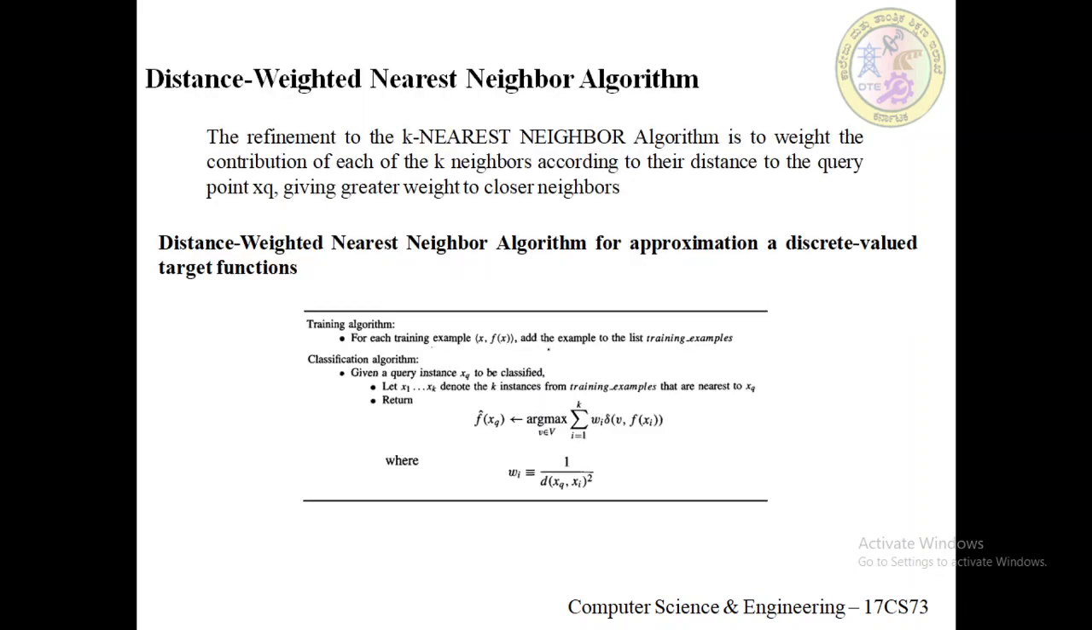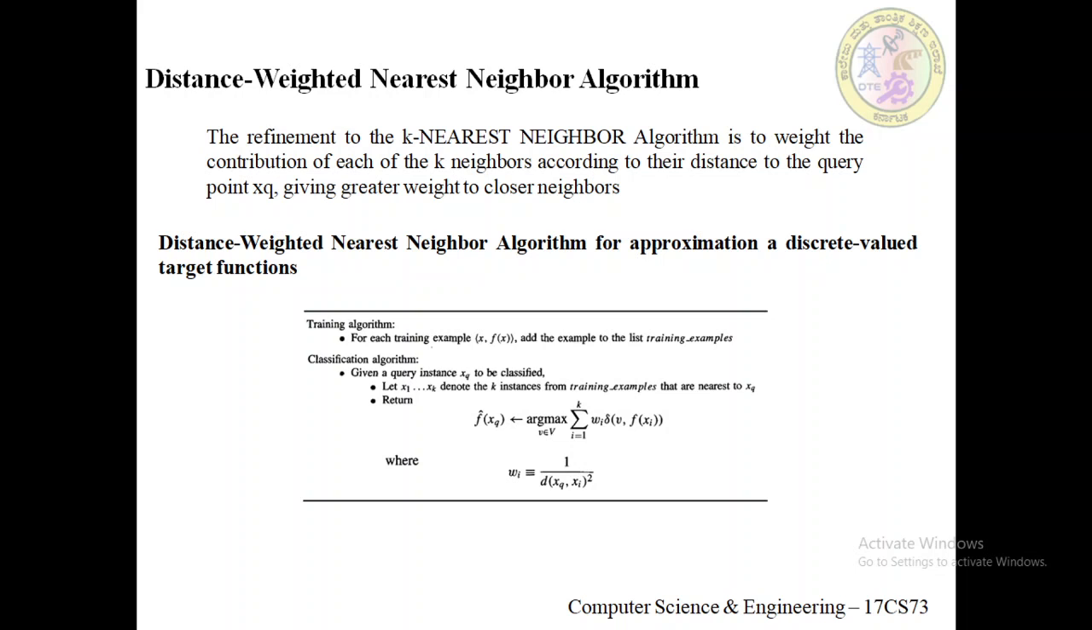Now let's check the next type of algorithm. It is the distance weighted nearest neighbor algorithm. So one obvious refinement, the change to the k nearest neighbor algorithm, is to weight the contribution of each of the k neighbors according to their distance to the query point, that is xq. Okay, so we give greater weight to the closer neighbors.